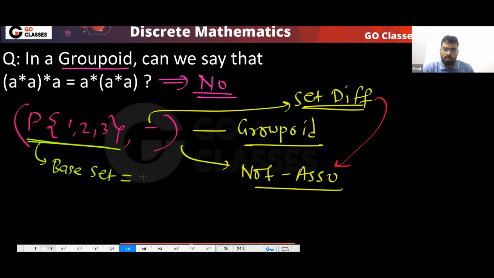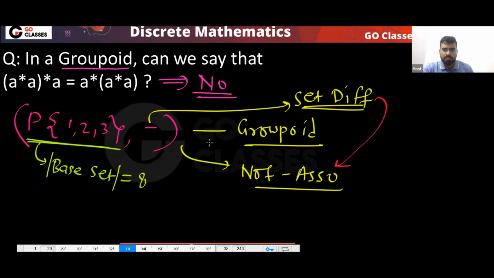Base set has how many elements? So the cardinality of the base set is 8. Your base set is this, your base set is not this. At least 1,000 times I have told you this: take care of the base set. At least do this. So the base set cardinality is 8. This is your base set.